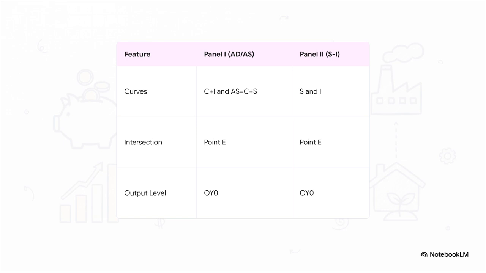Now imagine dropping a vertical line straight down from that exact point into Panel 2 below. Boom, you hit the savings investment framework. Here, the flat horizontal line of autonomous investment perfectly intersects our upward-sloping saving curve. And the absolute magic of this blueprint is that this intersection happens at the exact same point E and the exact same output level, OY0.